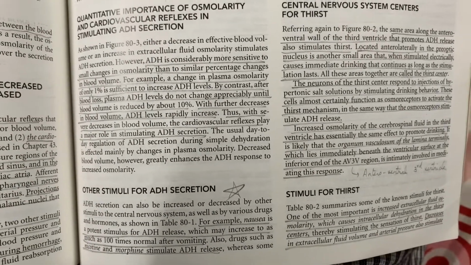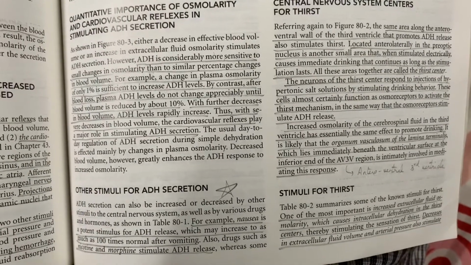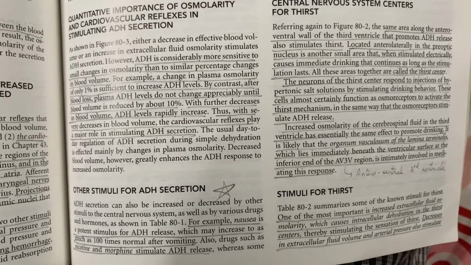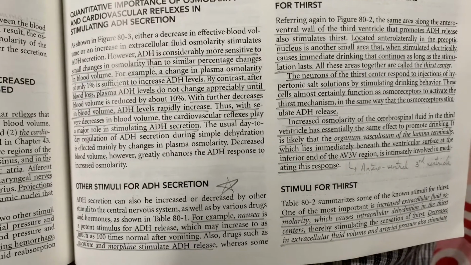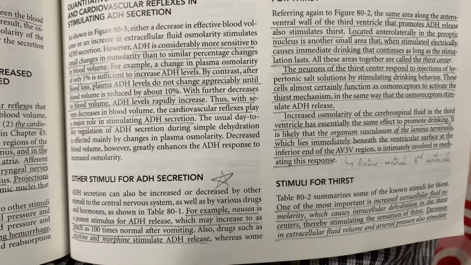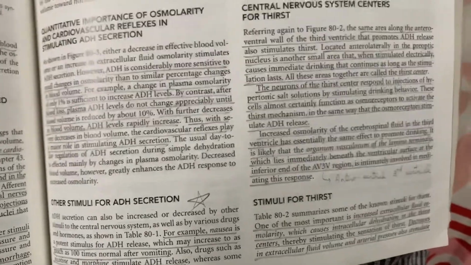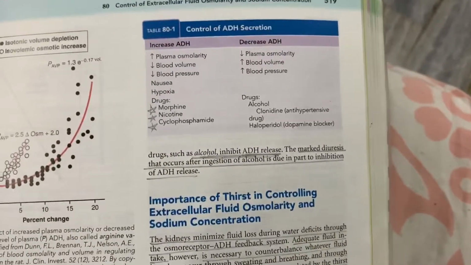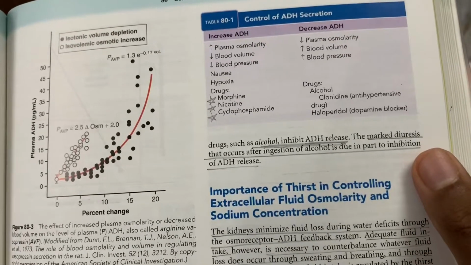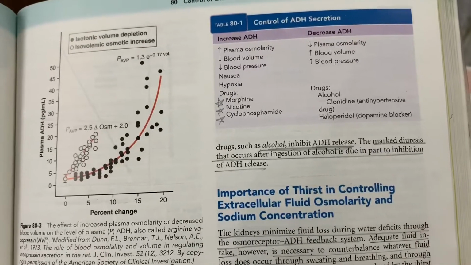Now, coming to other stimuli, ADH secretion can also be increased or decreased by other stimuli to the CNS as well as by various drugs and hormones. For example, nausea is a potent stimulus for ADH release, which may increase to as much as 100 times the normal after vomiting. Also, drugs such as nicotine and morphine stimulate ADH release, whereas some drugs such as alcohol inhibit ADH release. The marked diuresis that occurs after ingestion of alcohol is due in part to inhibition of ADH release.